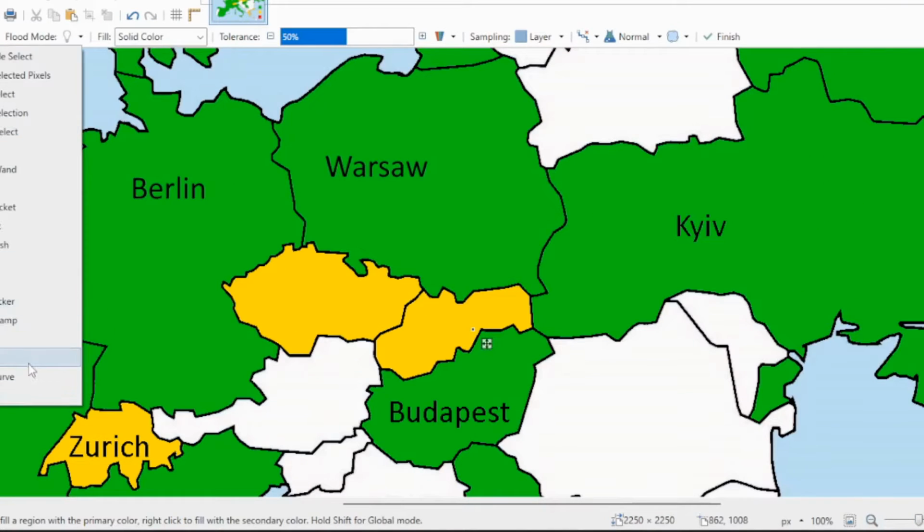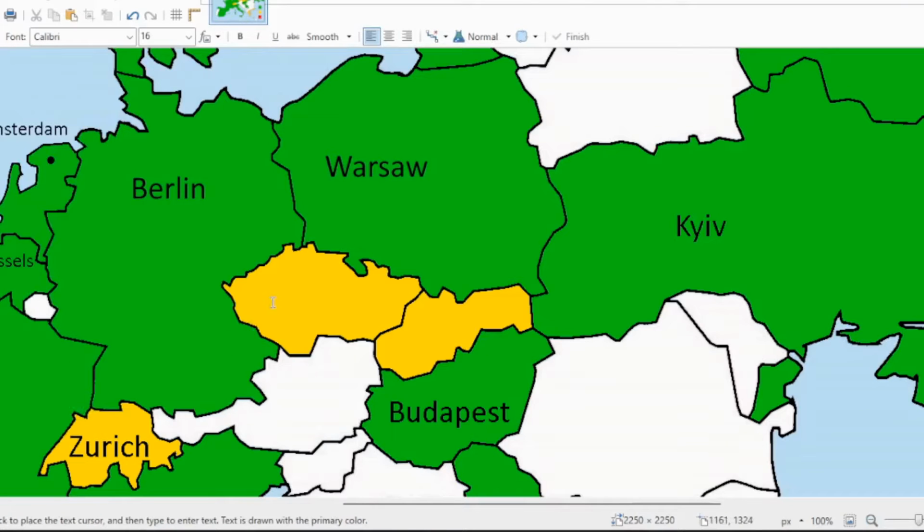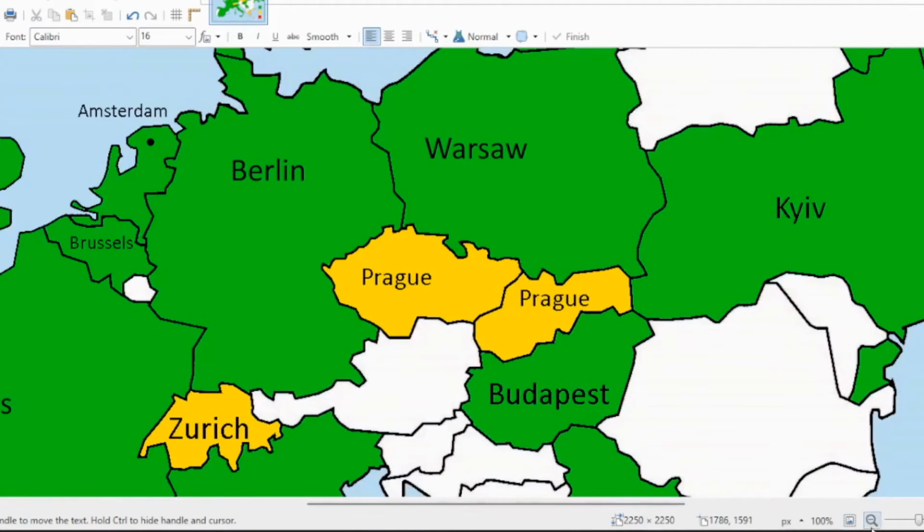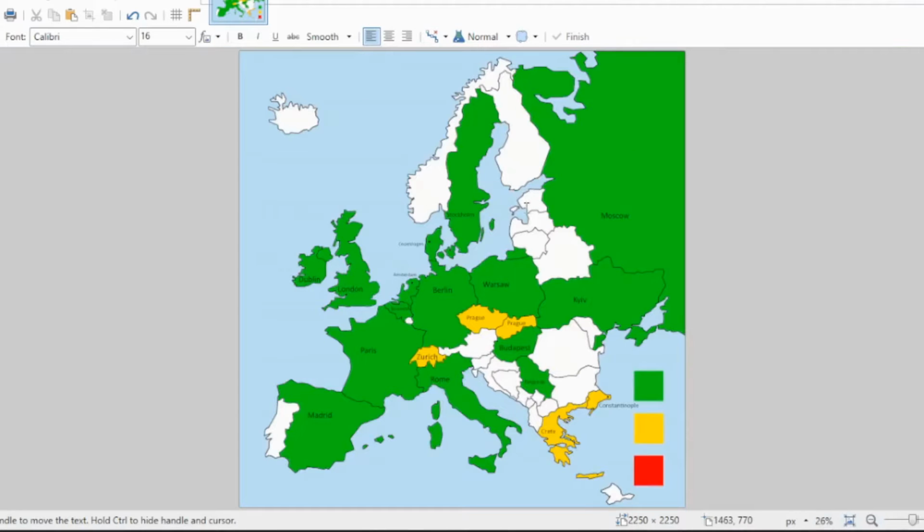Finally, for these two, Czechia and Slovakia, we are actually going to be guessing the same capital for both. And yeah, I can do that. I didn't say in the rules I couldn't, so we are going to do it. I'm going to be guessing Prague for Czechia and Prague for Slovakia. I know that it's going to be right for one of these, but I'm not sure which one. I told you this would be short. Anyways, now that we have the greens and the yellows out of the way, we're going to go right into the most interesting, the most funny, and the most painful part of the video, the red.